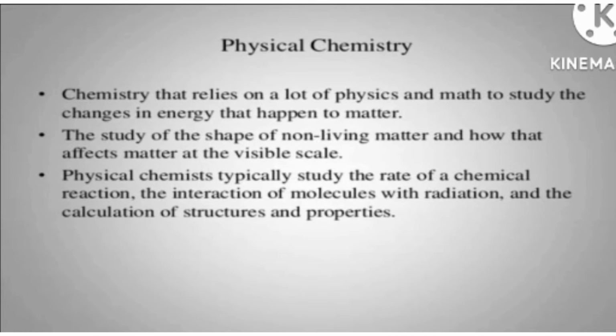In physics, you can see that you discuss the maths too. So physics is basically related to the maths, and when they both combine together to elaborate the chemistry or any chemical change, then it will be covered in physical chemistry. So you can say that it is the study of the shape of non-living matter and how that affects matter at the physical scale. Physical chemists basically study the rate of a chemical reaction, the interaction of molecules with radiation, and the calculation of structures and properties.